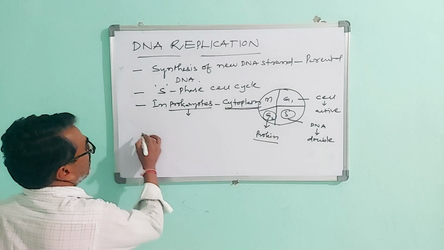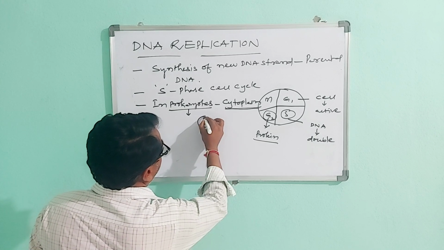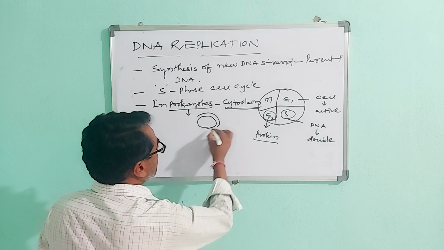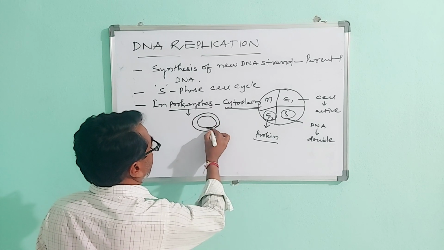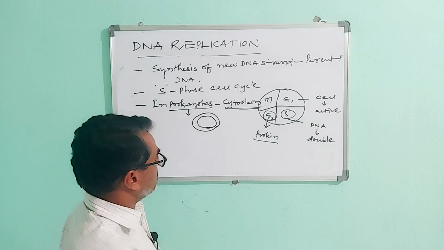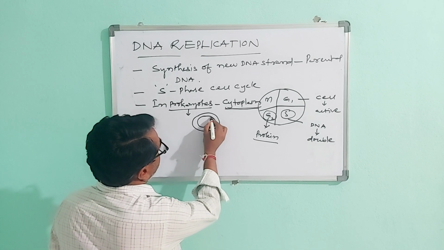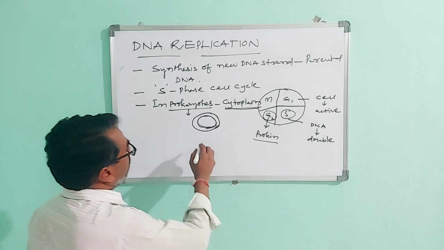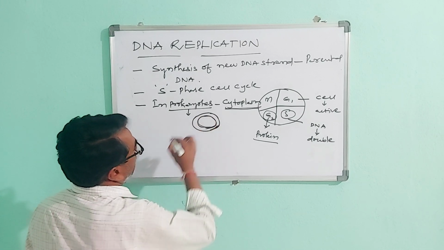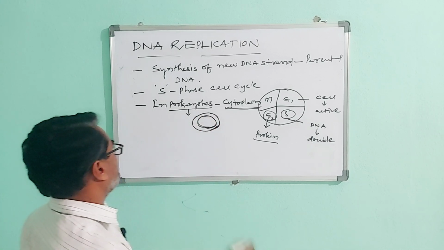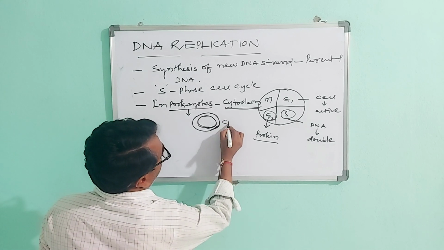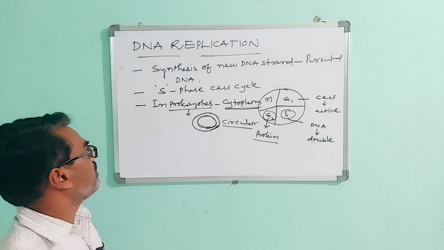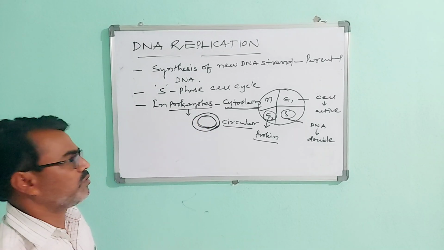In prokaryotes the DNA type is circular DNA.